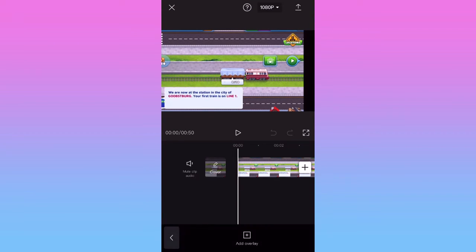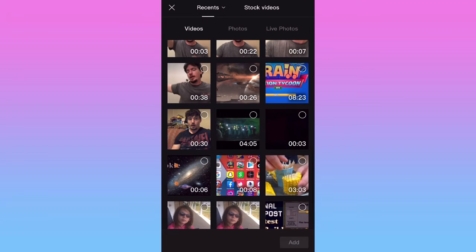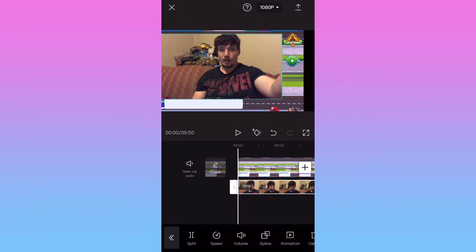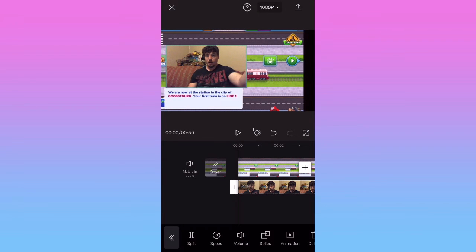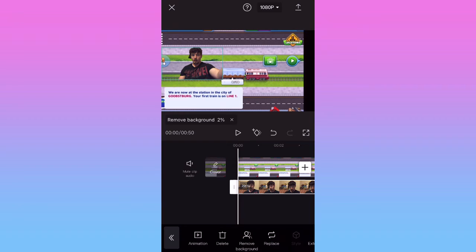I'm going to say overlay, bring in new media. It's going to be me talking, so the original me talking. I'm going to shrink it down by tapping it, moving it around, and using my fingers to shrink it down. So now, with it selected, I can go in here and say remove background, and it's the same effect, and then I can move it around, and I think that this is kind of a shortcut.